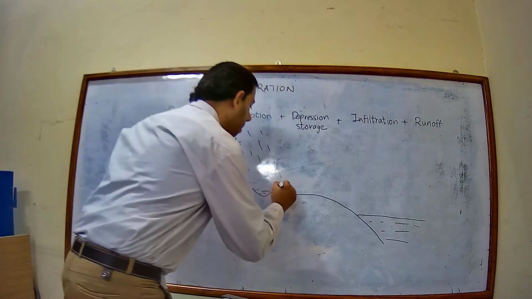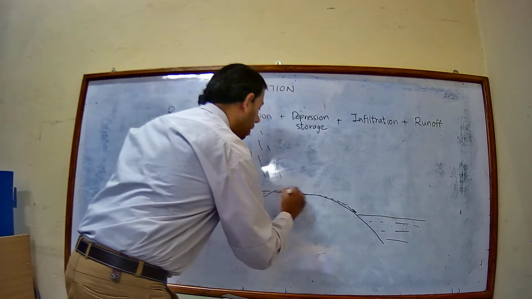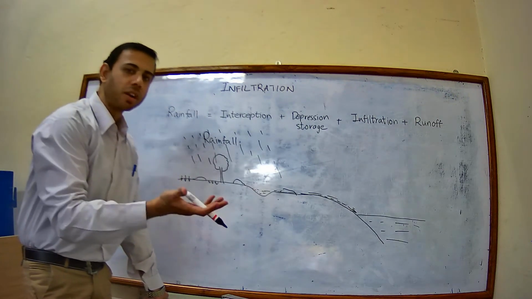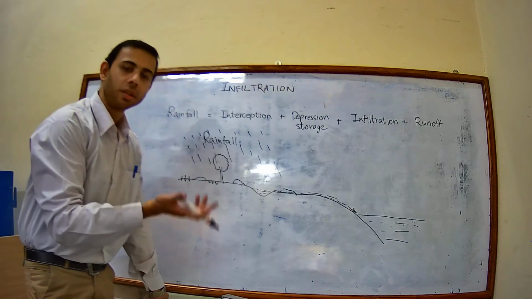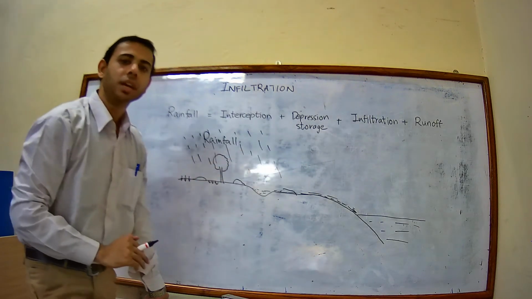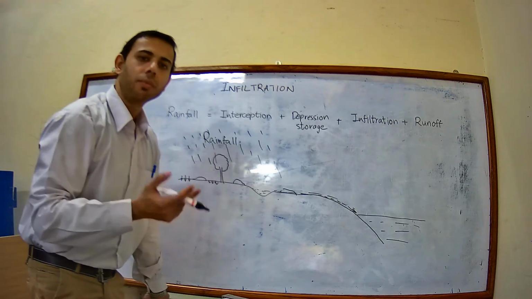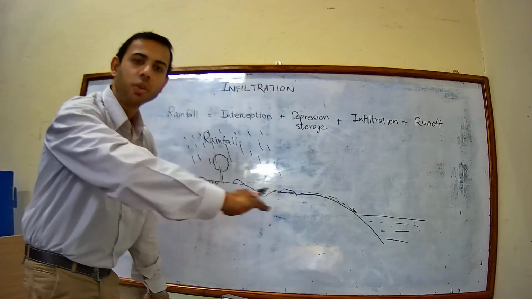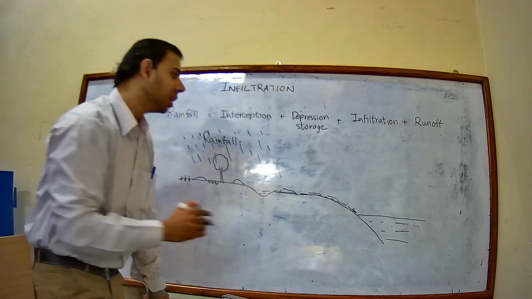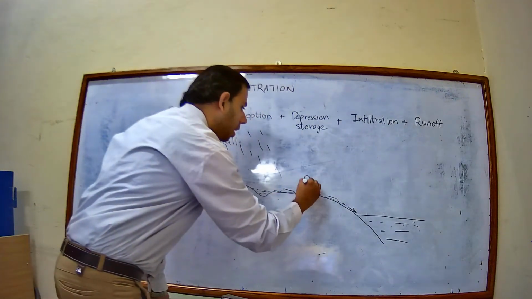Some of the water will flow into the water bodies. Okay, the water will not remain on the surface of the earth, on the ground surface. It will try to flow towards the water bodies like lakes, rivers, oceans. Such process is known as runoff.